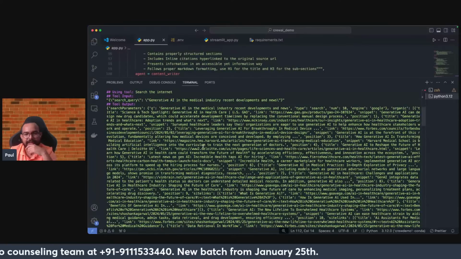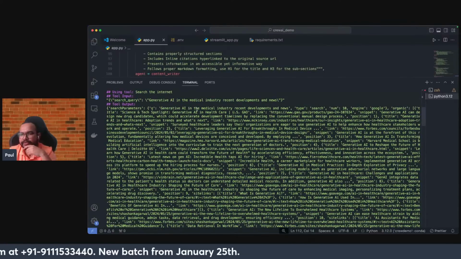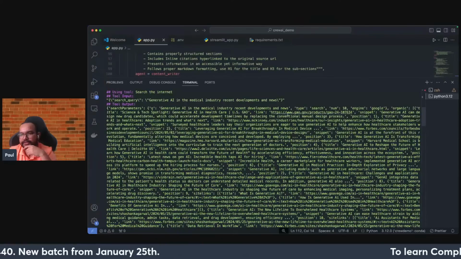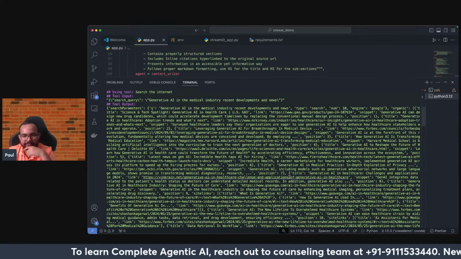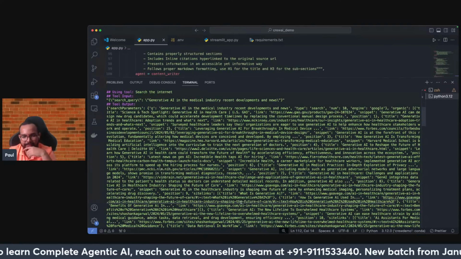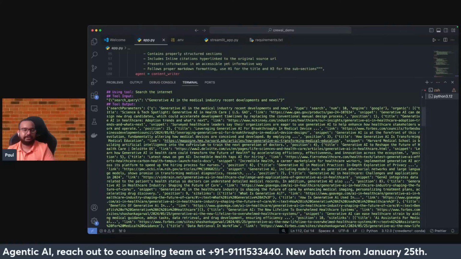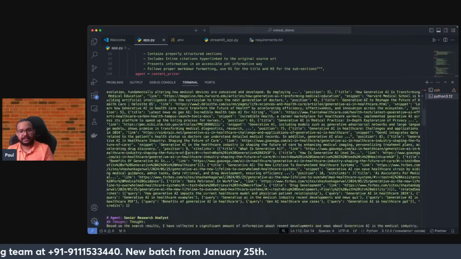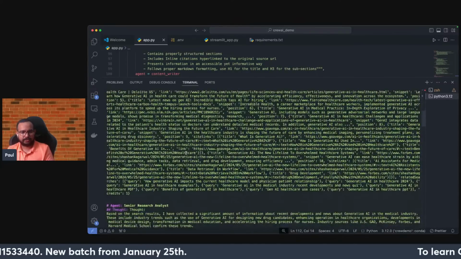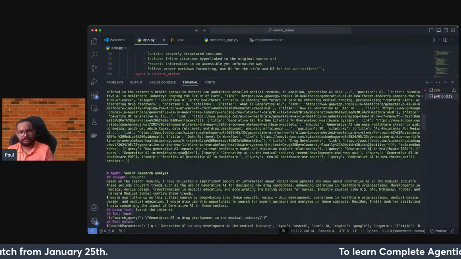If I talk about the search parameters, query, and here you can see some sources are also there, like the gov products, medical devices, Deloitte.com, I can see. Then comes binbrim.net. So multiple sources have come. So this is basically the tool output, and I will say that yes, the research is done with all the important things. This output looks good to me.